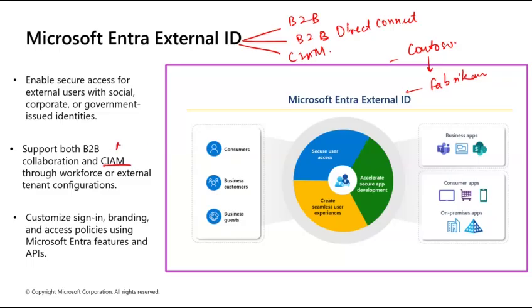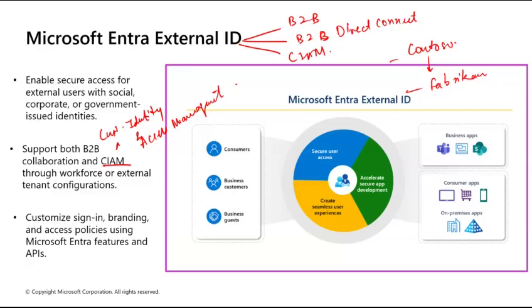Here I'll write it as customer identity and access management, right? And it helps you secure B2B collaboration, which allows organizations to safely interact with consumers, partners, and business customers using various identity providers, again, like Microsoft accounts, Google, Facebook, and others.